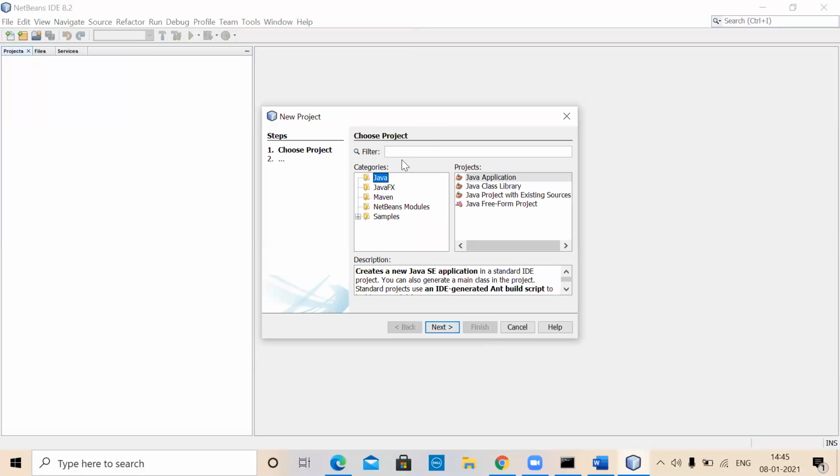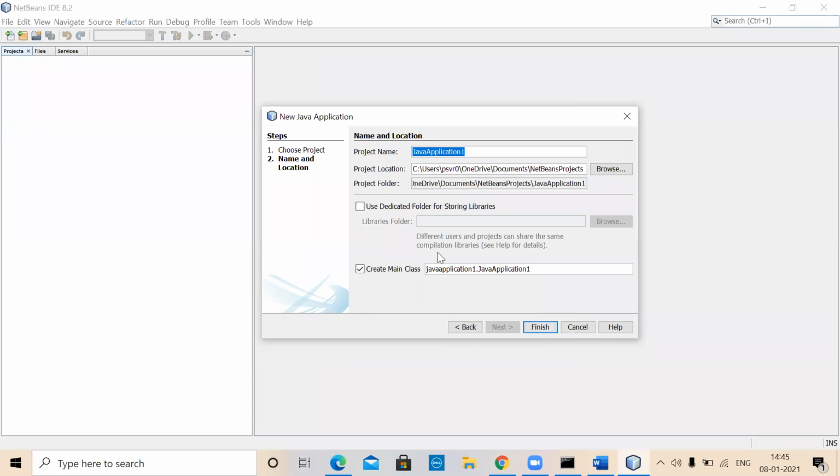Now, right now I want to write a Java program because this IDE can be used to develop different kinds of programs. So you have to specify what kind of program or project you want to develop. So I'm saying it is a Java project. You have to select category as Java and project as Java application. That's good enough. And then next. And then what is the project name?